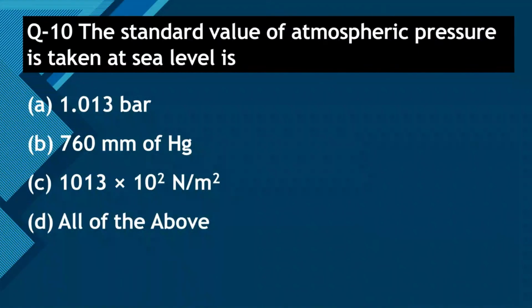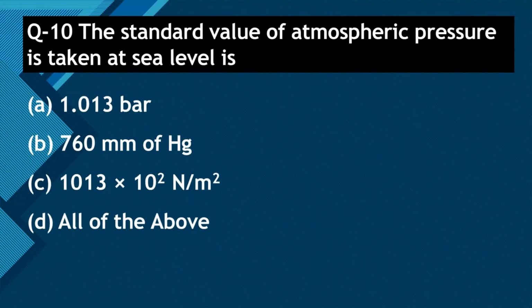Question number 10. The standard value of atmospheric pressure taken at sea level is option A, 1.013 bar. Option B, 760 mm of Hg, where Hg is mercury. Option C, 1013 multiplied by 10 raised to 2 Newton per meter square.